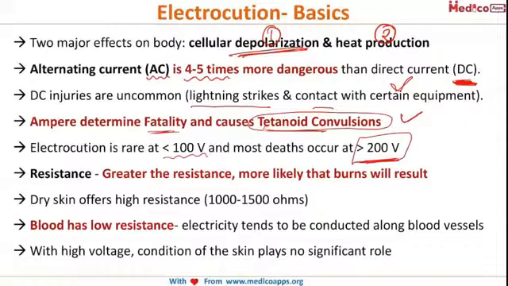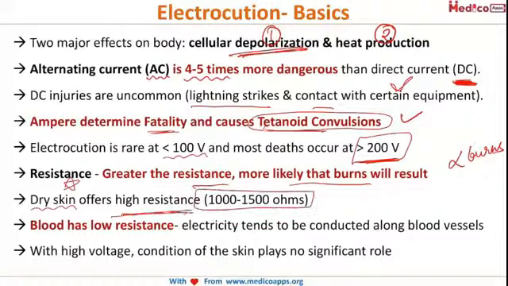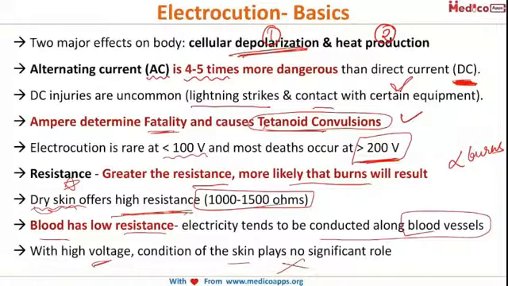Now, resistance is directly proportional to the amount of burns. The greater the resistance, the more likely that burns will result. Now, dry skin, please make a note, it's a very interesting point, offers high resistance, about 1000 to 1500 ohms. Blood has low resistance, because electricity tends to be conducted via the blood vessels. However, with higher voltages, dry skin or moist skin has no significant role to play in protecting you.